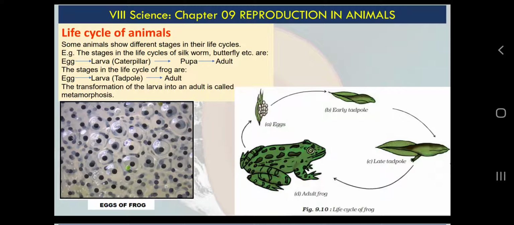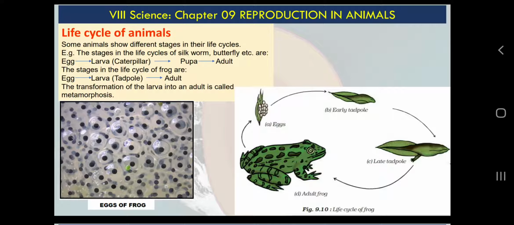So this is a very brief, very oversimplified introduction of the human male and female reproductive system, and some information about zygote and embryonic development. Very briefly it is discussed in your NCERT. This presentation is for class 8 students, for better understanding, not to overwhelm you with information. You can stick to your NCERT. What is written in your NCERT, that you need to understand and remember. The rest of the things are only for help, for better understanding.